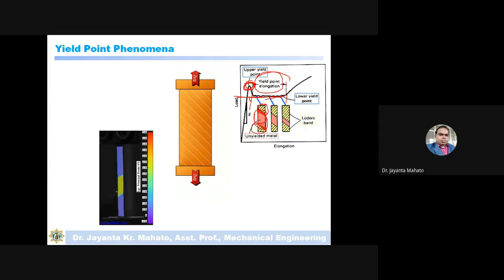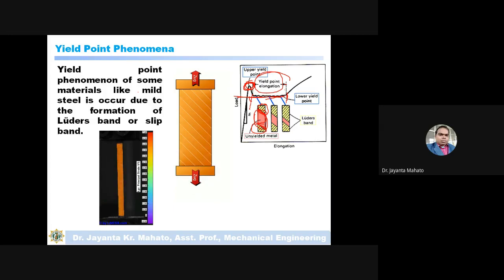Just see in this video: here the first slip band is formed, and this slip band will occupy all over the material, meaning the yielding will complete here.